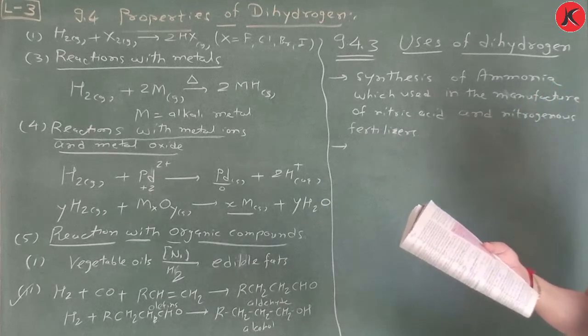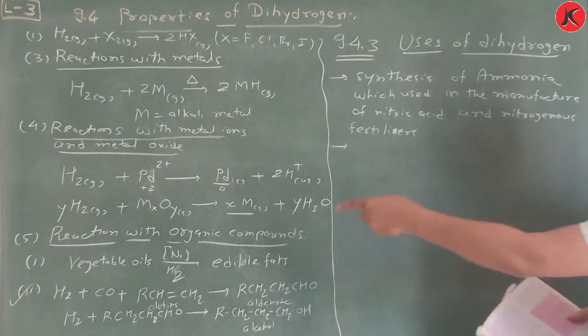Another use: dihydrogen is used in the manufacture of vanaspati fat. You know this one, vegetable oil.